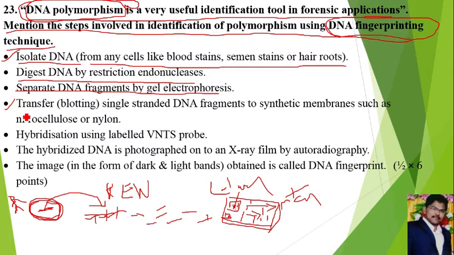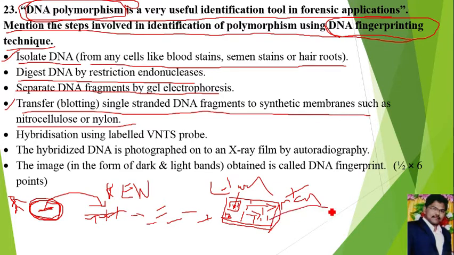Next, the fourth step is to transfer, or blot, single stranded DNA fragments to a synthetic membrane such as nitrocellulose or nylon. After that, these fragments are transferred from the agarose gel plate to the nylon plate or nitrocellulose plate.